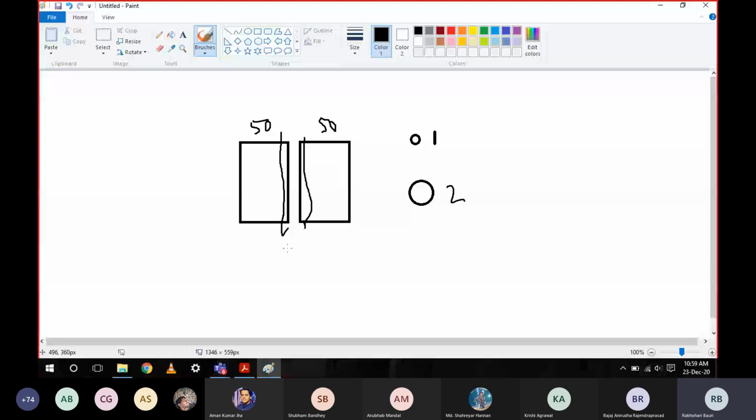Then, by volume conservation, it will take space in this direction. So in that case, one possibility is that it would be more than 100 mm. But we cannot use filler material in this, no? No, you are not using filler material.